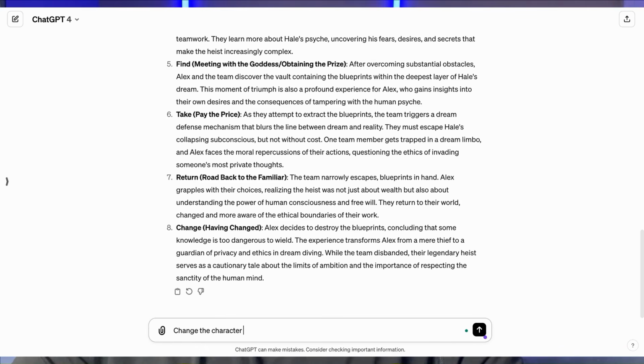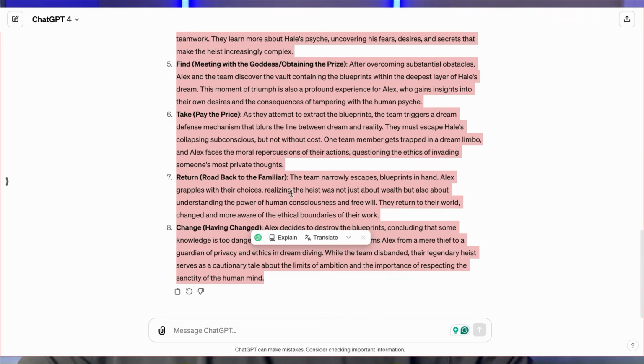Once it's done, we can review it. And if we like it, we can add it to our codex. If you're writing nonfiction, I suggest using the 3-act structure just to keep it simple. Okay, we have a protagonist. Okay, now, if you like it, you can go ahead and copy this to your codex. If you don't like something, just prompt ChatGPT to change, for example, the character of the story to a woman. And what I'm going to do is I'm going to copy this and I'm going to add it to my codex. Okay. And we'll just number this.